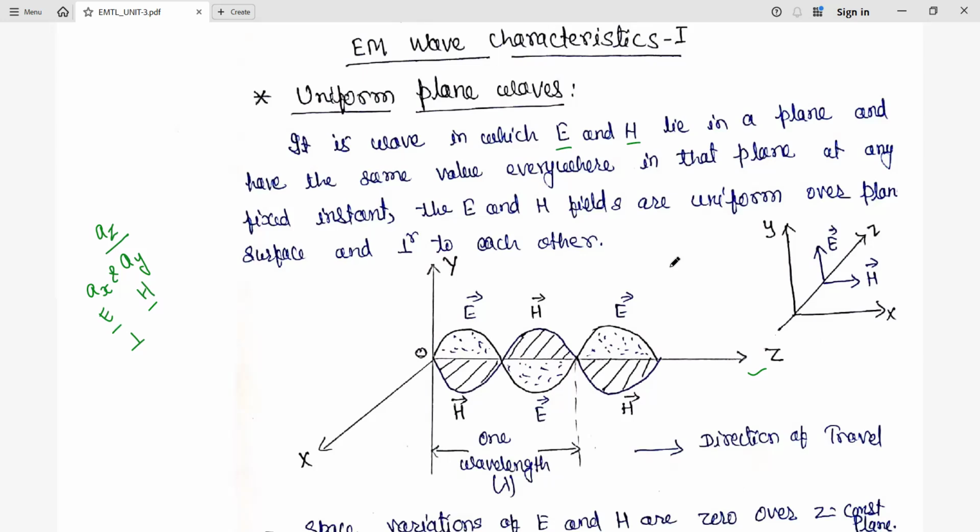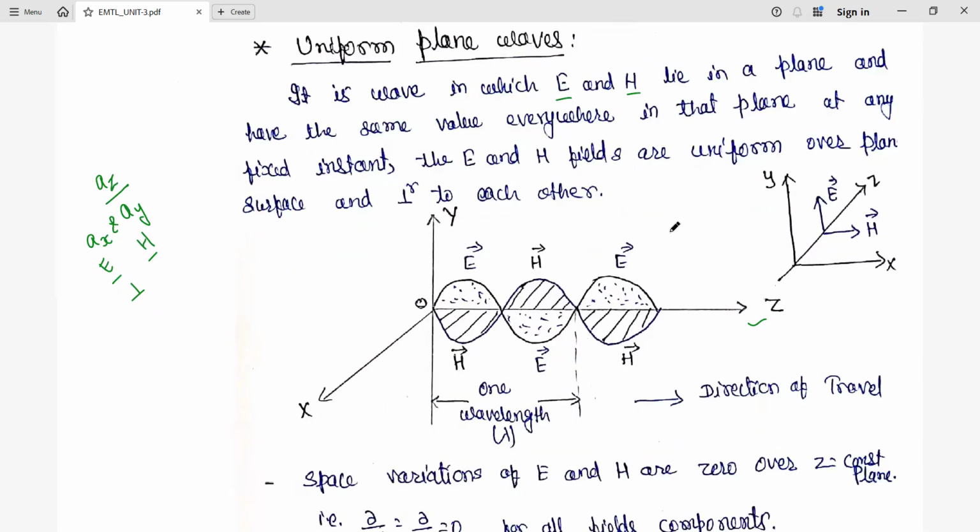When the electric field and magnetic field are both in the same plane and they have the same magnitude everywhere, at a particular fixed instant of time, then it is called uniform, since the magnitude is the same for that particular instant of time.